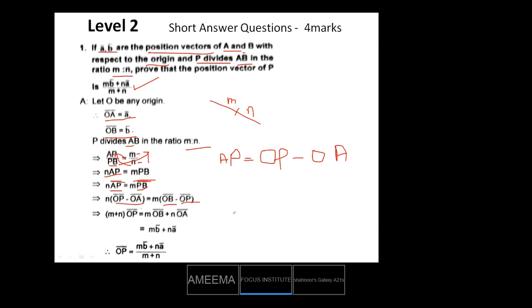Clear till here? Now multiply n inside: n OP minus n OA. Similarly, multiply m inside: m OB minus m OP.